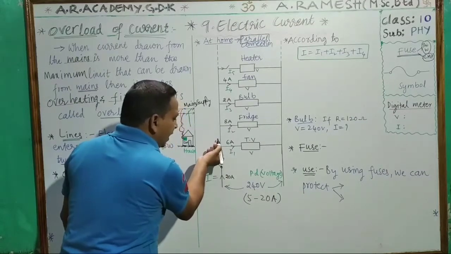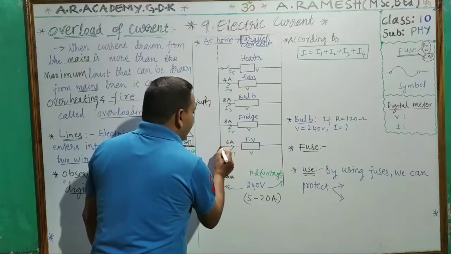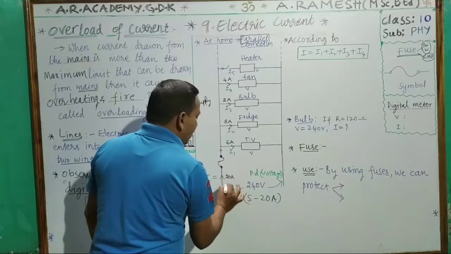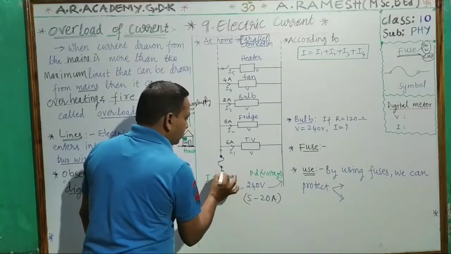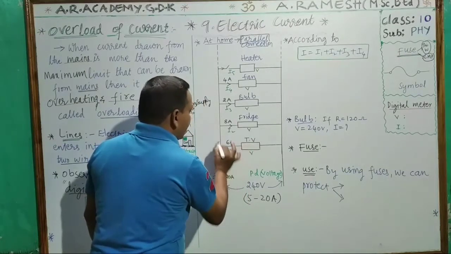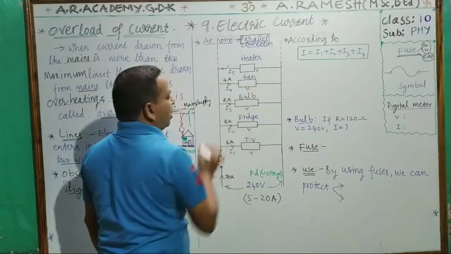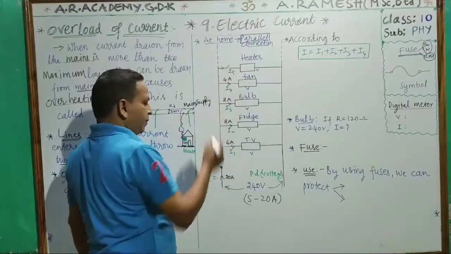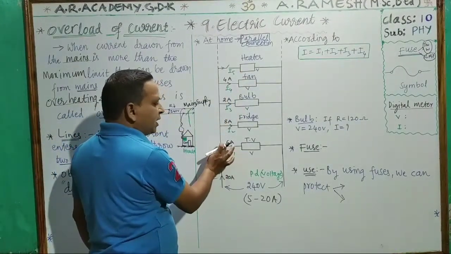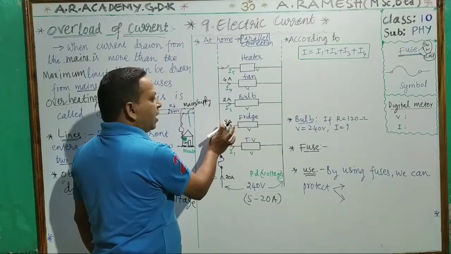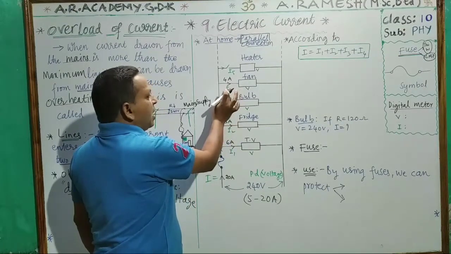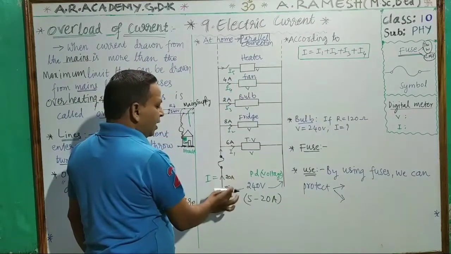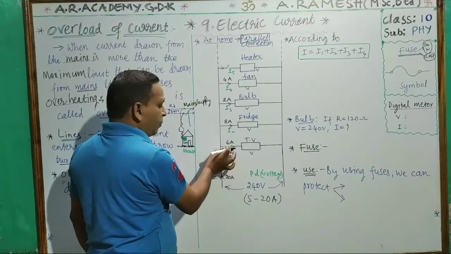So it is entering, and from every point, to every electrical appliance, the current is divided. Assume I is equal to 20 amps. This 20 amps divides into I1, I2, I3, I4, like this. I1 is 6 amperes, I2 is 8 amperes, I3 is 2 amperes, I4 is 4 amperes. Total how much current is entering?